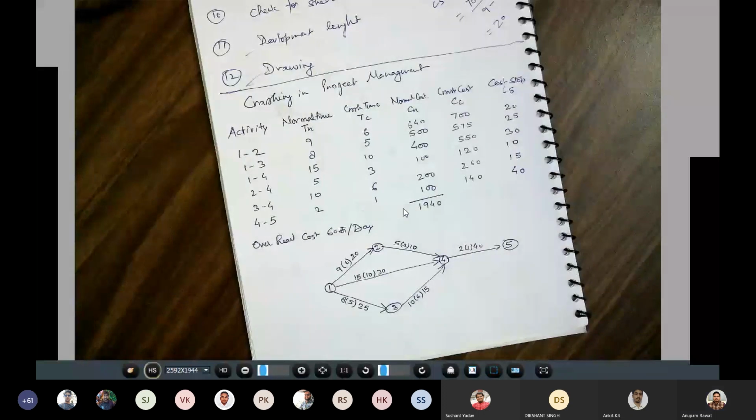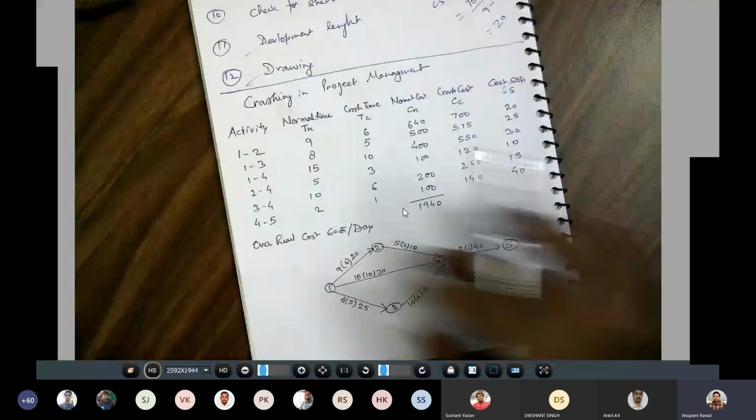Okay, so to solve this type of problem, you have to draw the network diagram with proper space. मतलब इस तरीके से ड्रॉ करेंगे कि उसमें हमारे पास कुछ लिखने की जगह बची रहे.